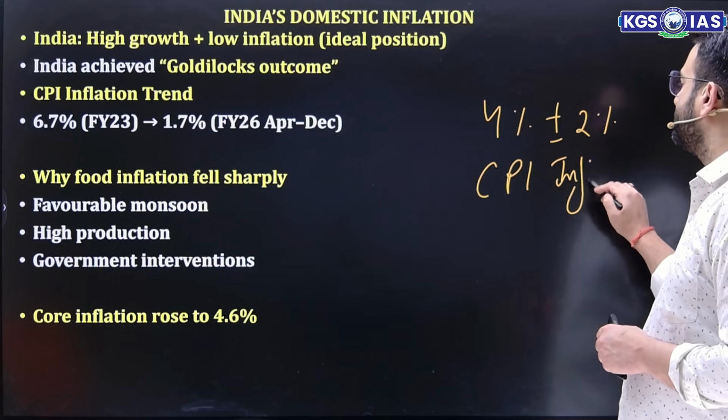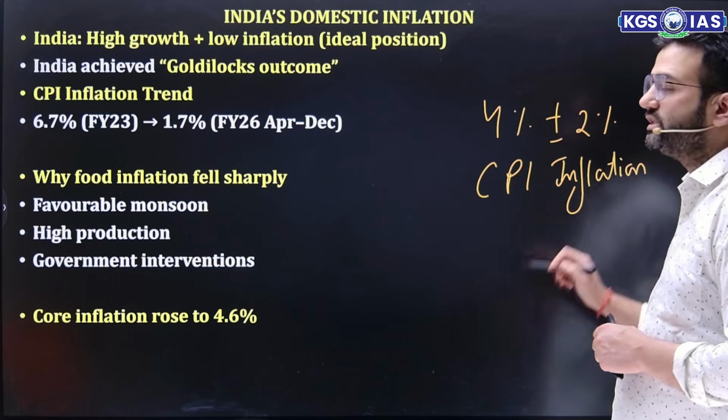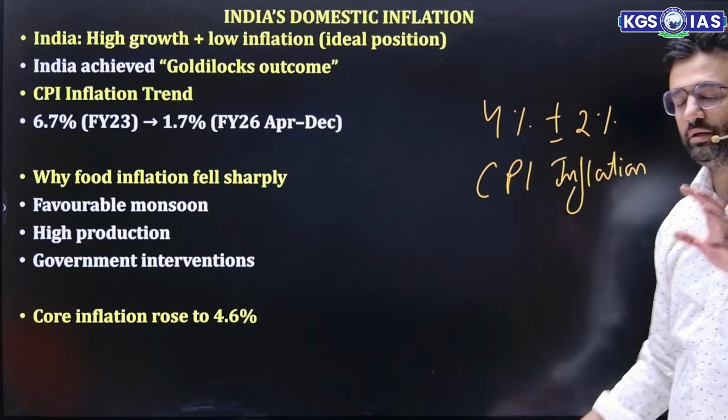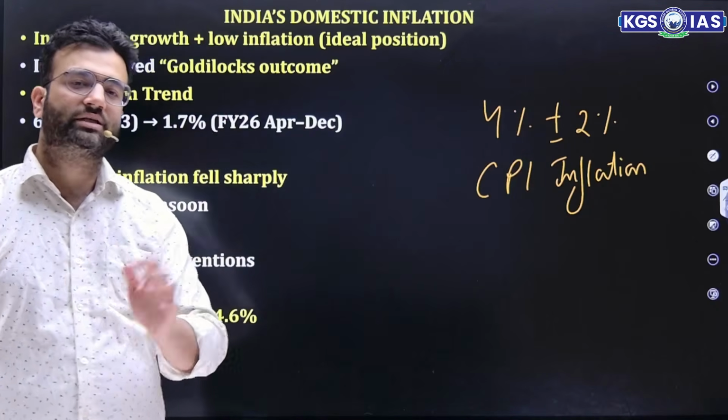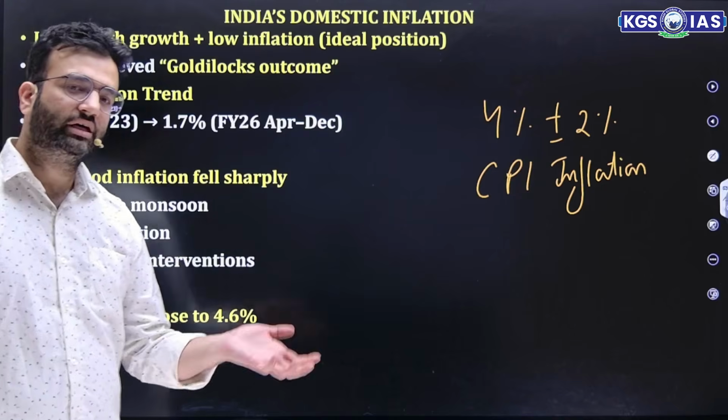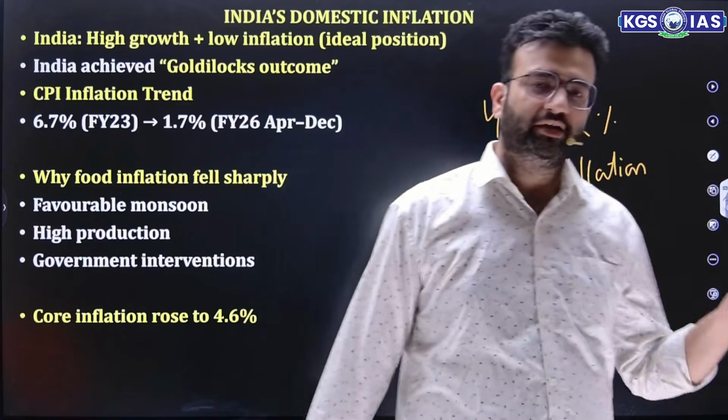Now, CPI inflation has an advantage in that it includes goods and services both. But the basket of CPI inflation includes a higher percentage of food items. So whenever food prices increase, CPI inflation increases.